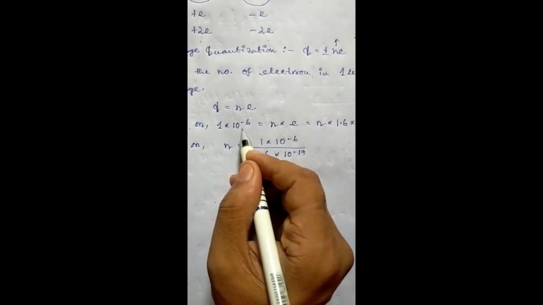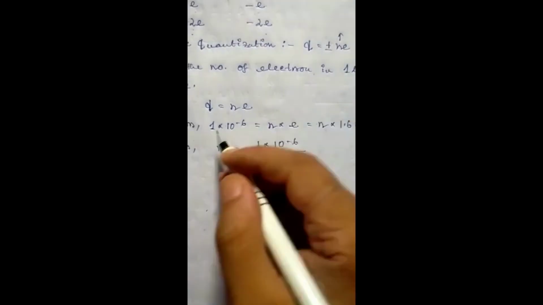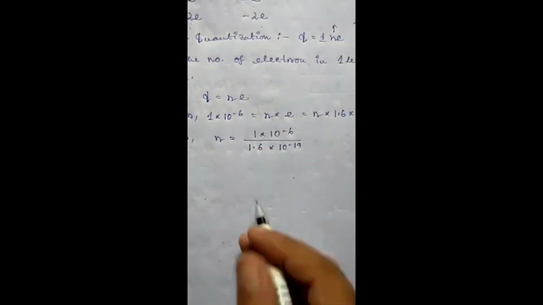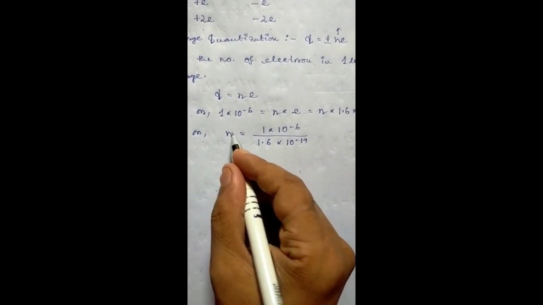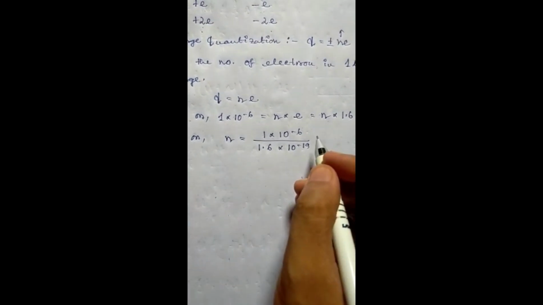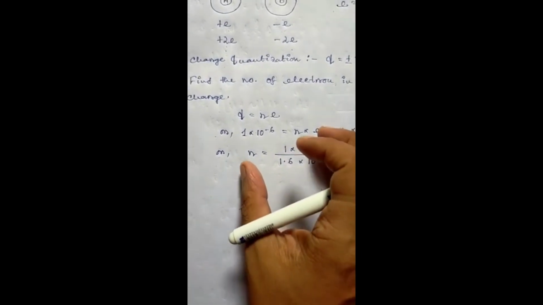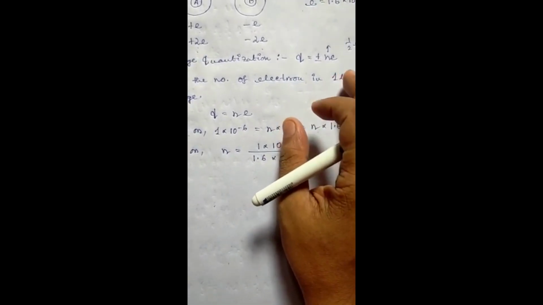Microcoulomb means 10 to the power minus 6. Every micro means 10 to the power minus 6. So 1 microcoulomb charge means 10 to the power minus 6 equals n into e. Now you can easily calculate the value of n from here. That's how you can easily find the number of electrons in a particular amount of charge.